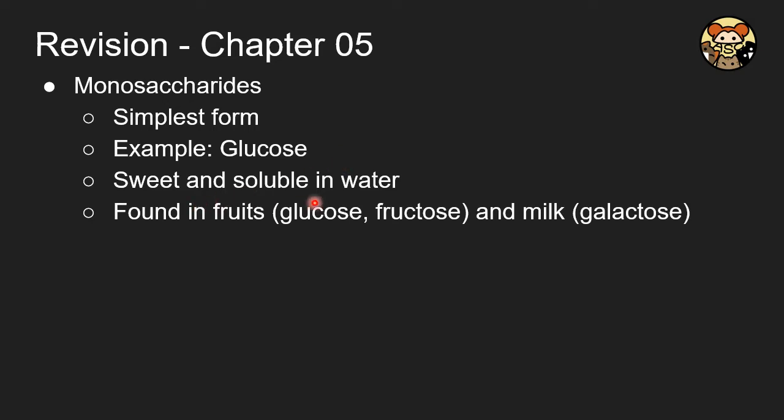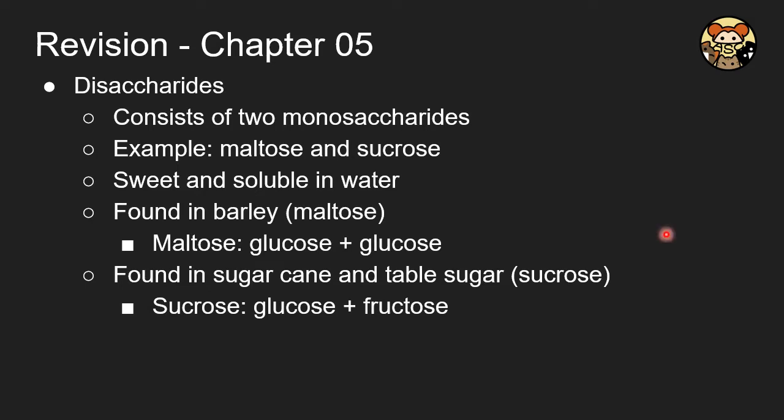It is sweet and also soluble in water, and they are commonly found in fruits. For fruits, they have glucose or fructose, and for milk, it is galactose. A disaccharide consists of 2 monosaccharides, and the examples are maltose and sucrose, and they are both sweet and soluble in water. Maltose is found in berry, and it is made up of 2 glucose molecules. And sugarcane is where sucrose is found. And remember, sucrose is made up of glucose and fructose.